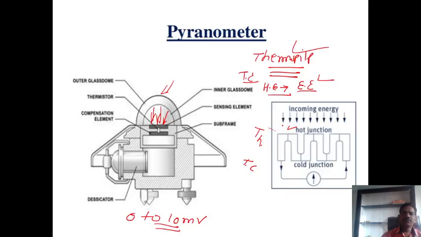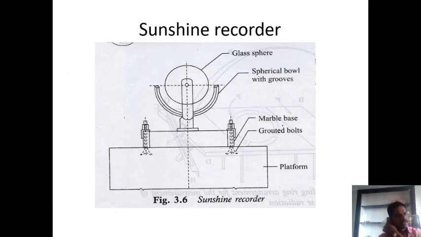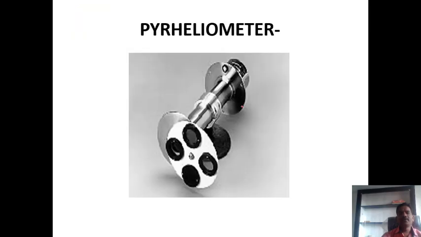Now another instrument we have is the sunshine recorder. Okay, and what is the role of the sunshine recorder? To measure the intensity of radiation throughout the day. This will be measured with the help of the sunshine recorder. What is the construction? There is a glass sphere, there is a spherical bowl with grooves, then a marble base, guard boards and platforms. So what is the construction, guys? If you observe in the figure,